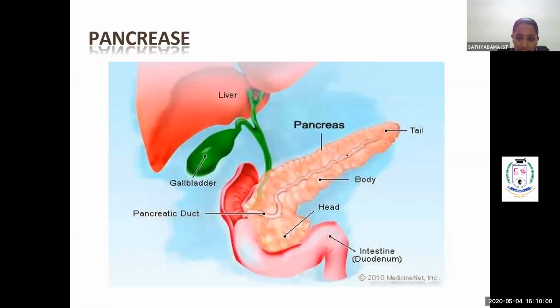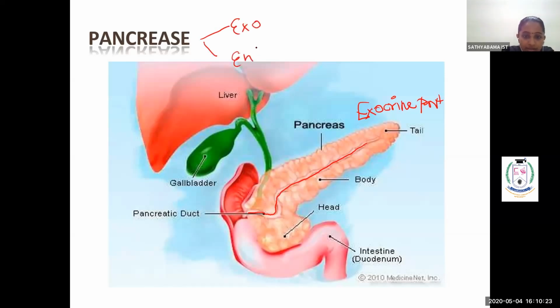When you look at this picture, you can see this duct. This is the duct which is coming from the exocrine part. So the pancreas is the only organ that has an exocrine part and an endocrine part.